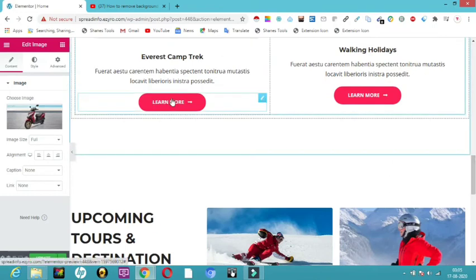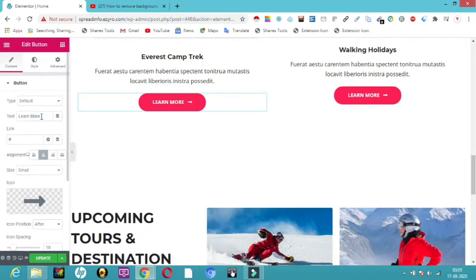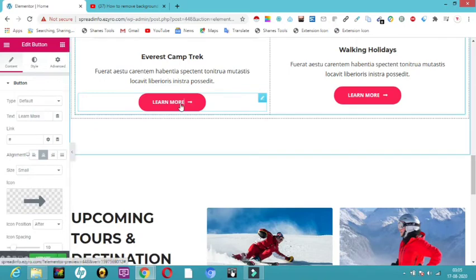And now the point comes to buttons. In the button, I'll explain when I click over here. If I double click here, I can change the text here. So here you can see the text, learn more, is written over here. I can remove this learn more, and I'll write here join us. I'll click on join us.